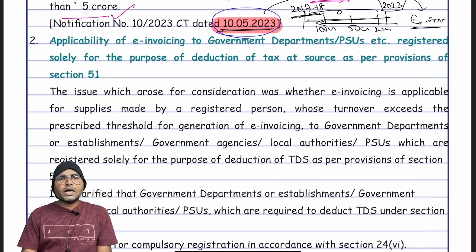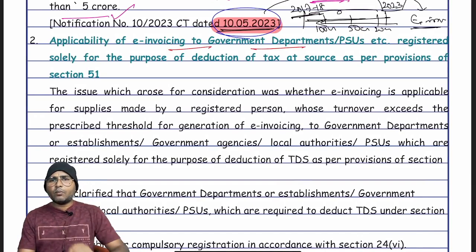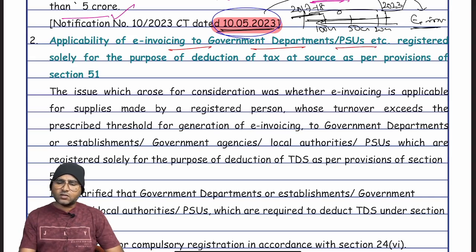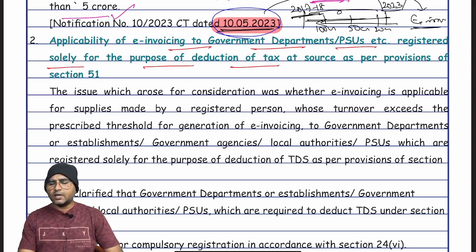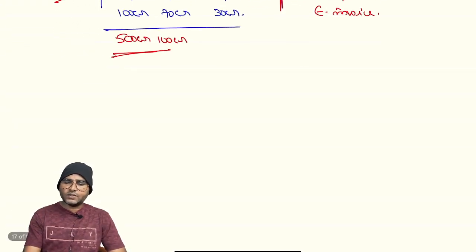And the next one: applicability of e-invoicing to government departments, public sector undertakings, etc., registered solely for the purpose of deduction of tax at source as per the provisions of section 51. Now section 51, TDS provisions, right?